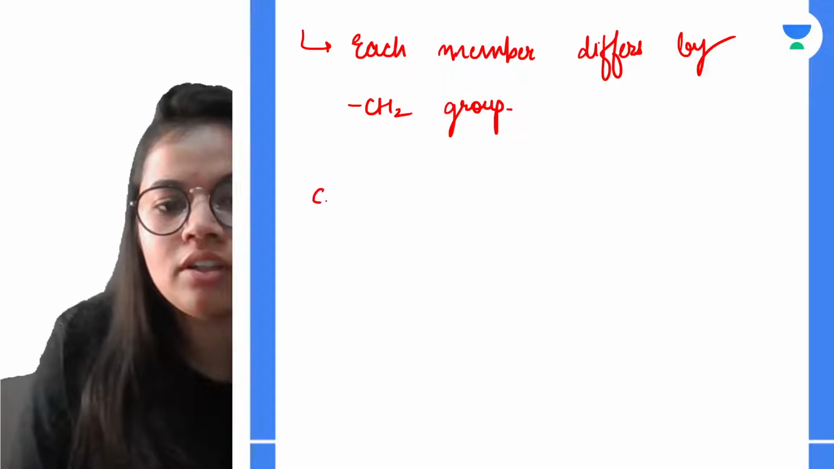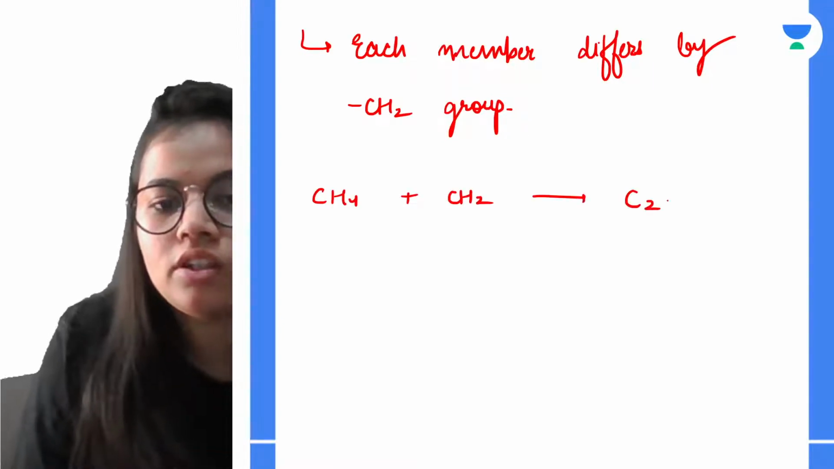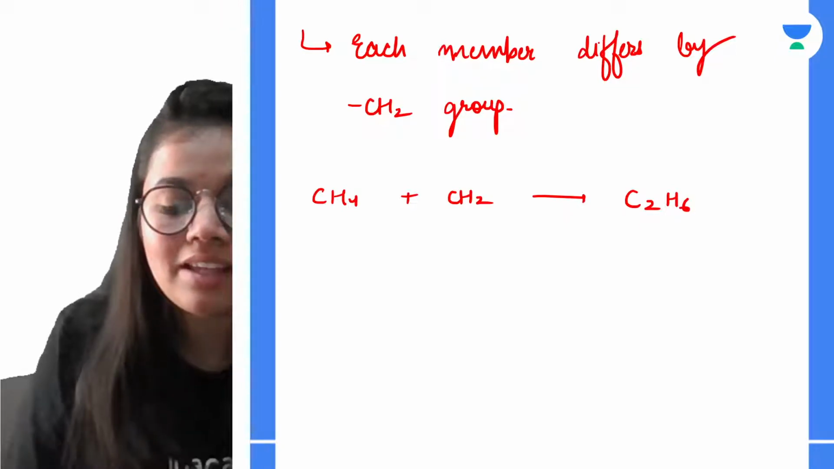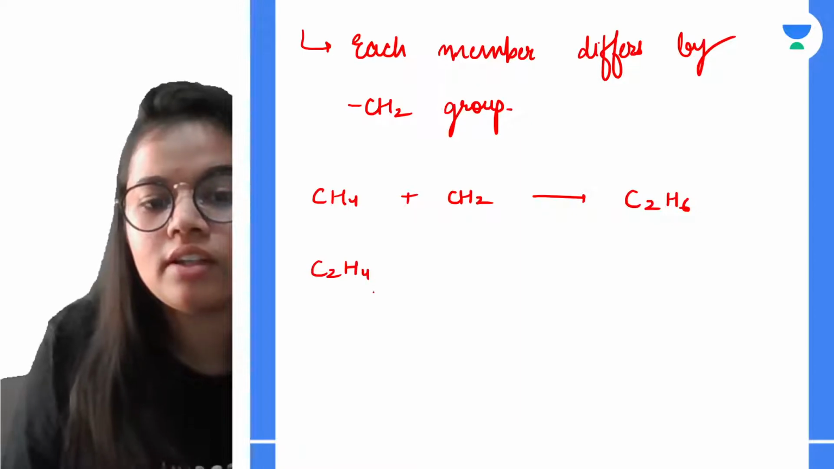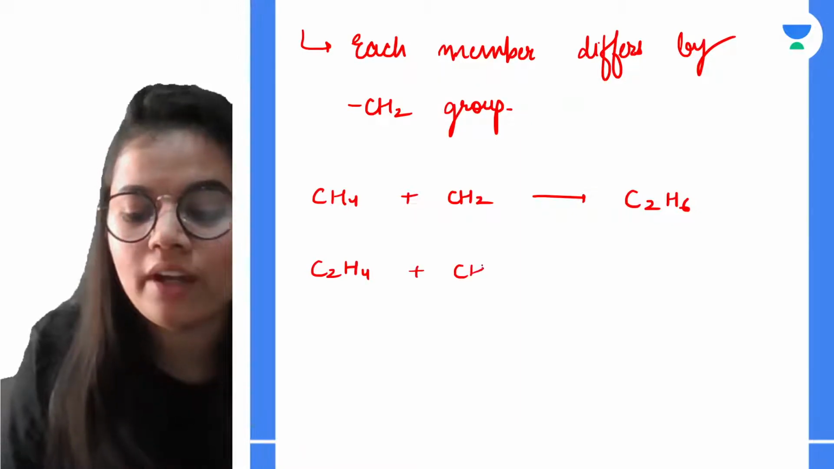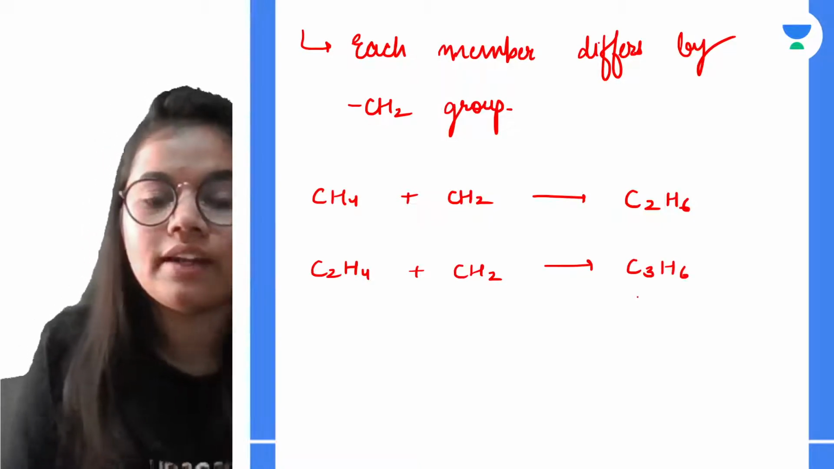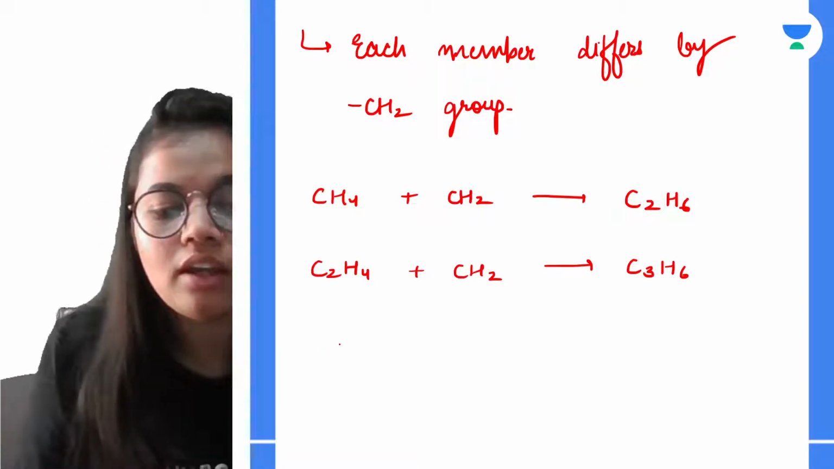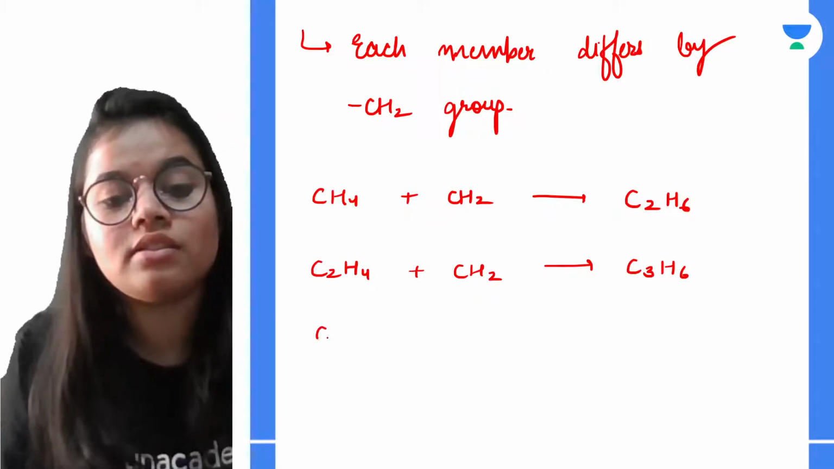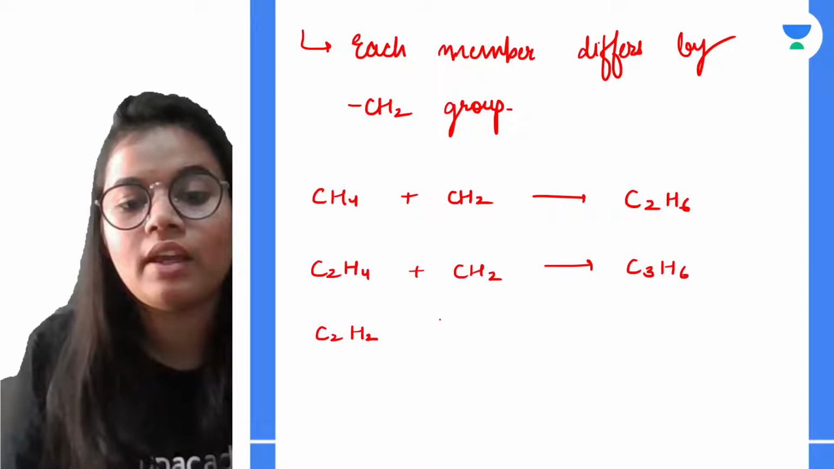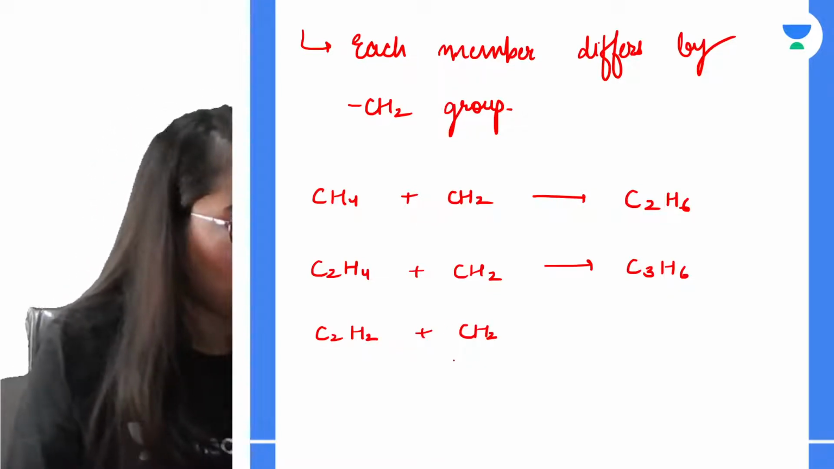Like we saw in methane, we added CH2 to CH4 and we got C2H6. Let's take the case of alkene. C2H4 is ethene. Now we added CH2, what will we get? C3H6. That is the next member. Next, if I talk about alkyne, that is C2H2. If we add CH2 to this, what will we get?